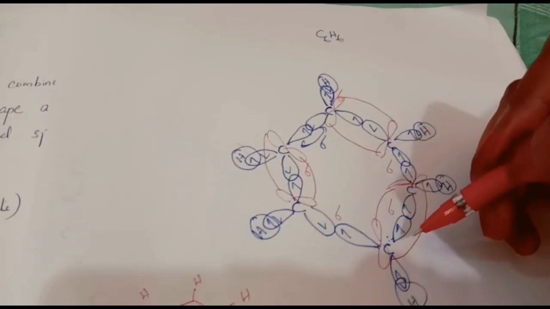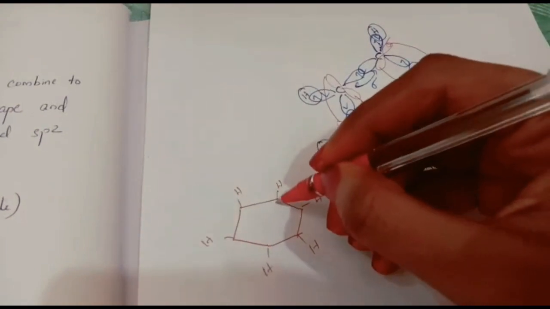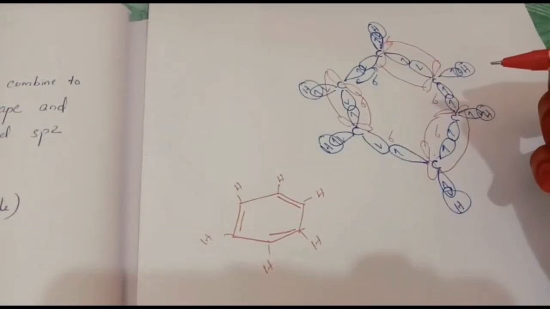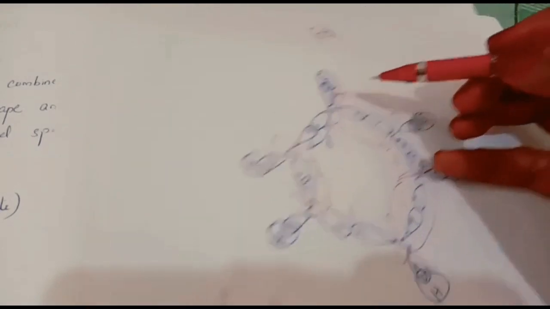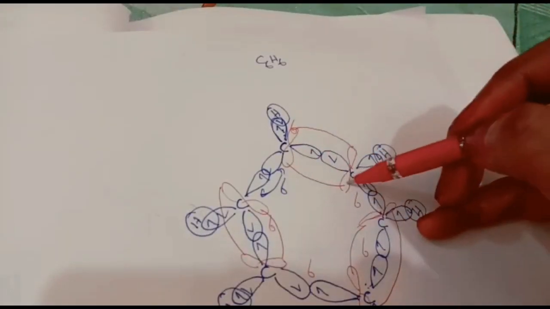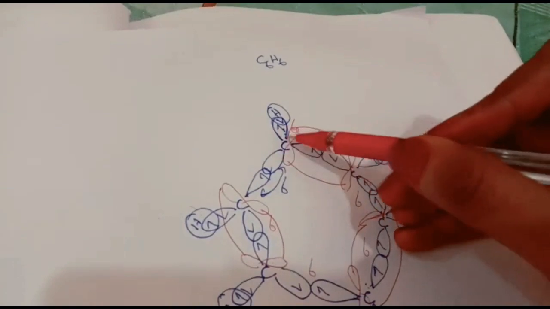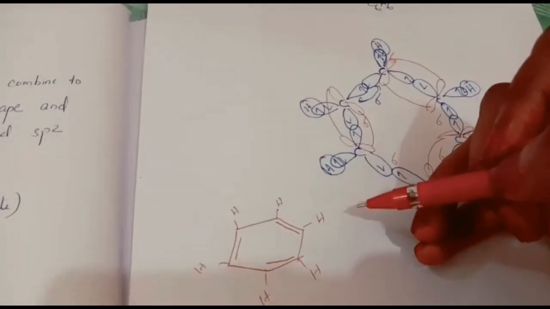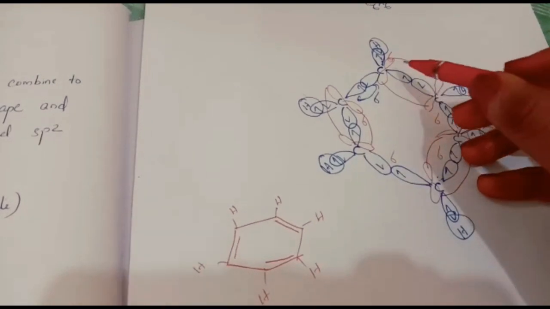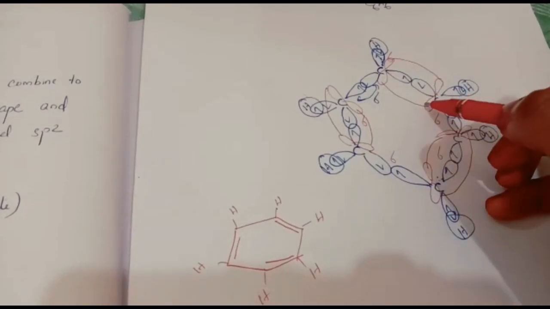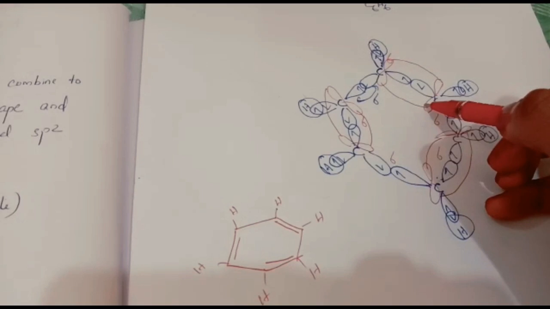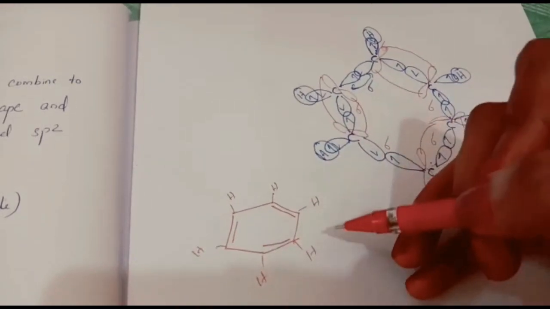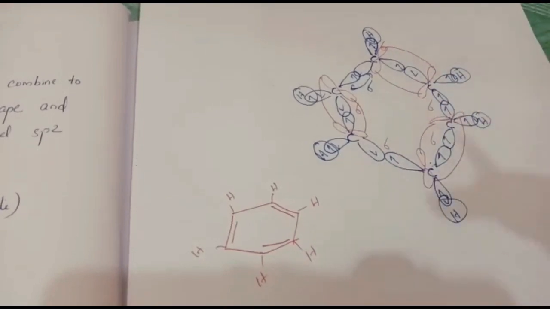Thus we will get the structure of benzene as here, alternate single and double bonds. So if this is joining these orbitals, it will be like this. If they are taking these two, it will be another form of the Kekulé structure. So here two types are possible. Either on this side these pz orbitals can combine, or these two can combine. So two types of Kekulé structures are possible.